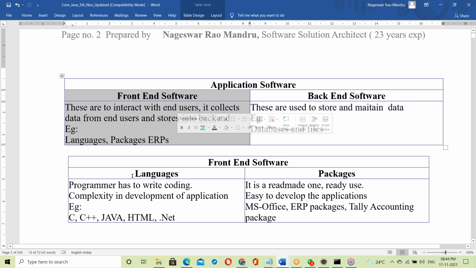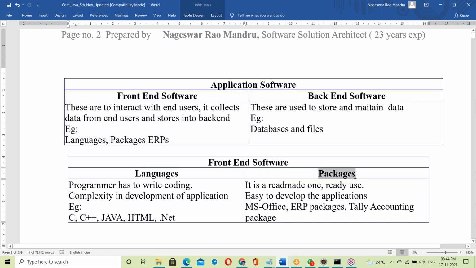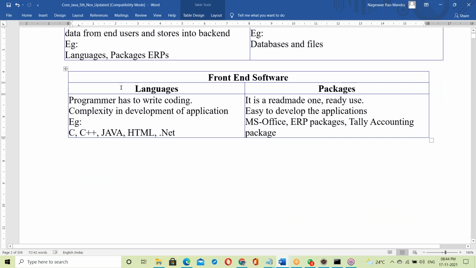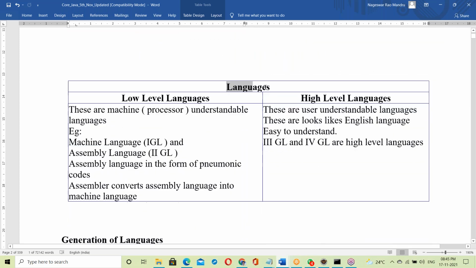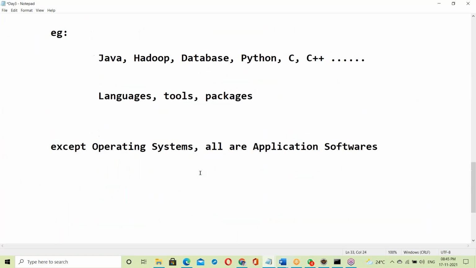Front end can be a language or a package, or maybe some tools. Java is a language, so that's the reason we are moving to languages. Now let us start the topic.